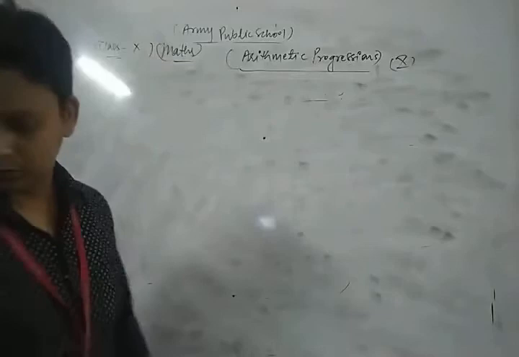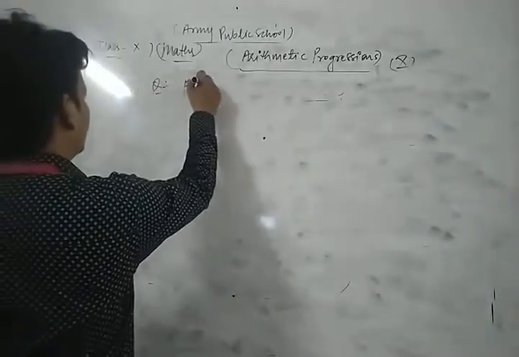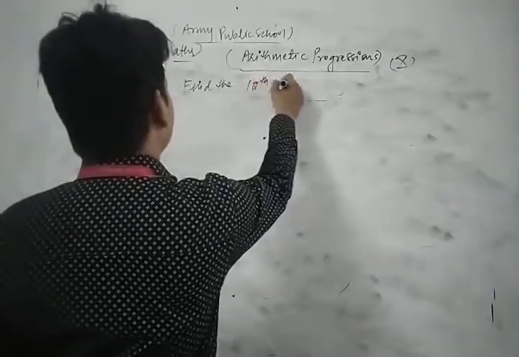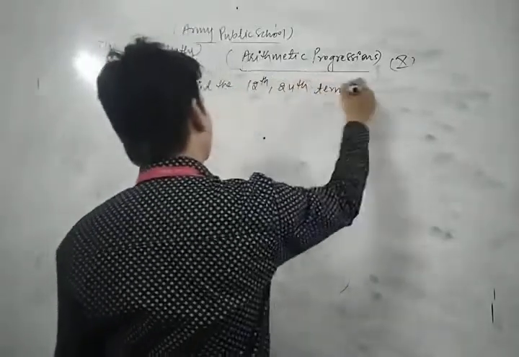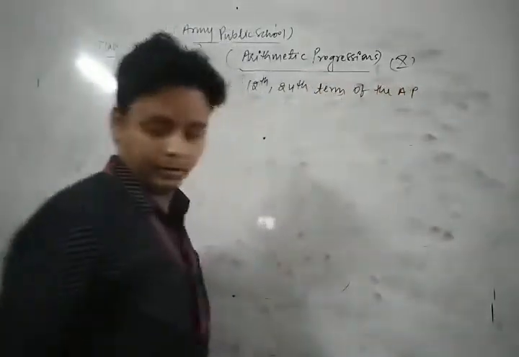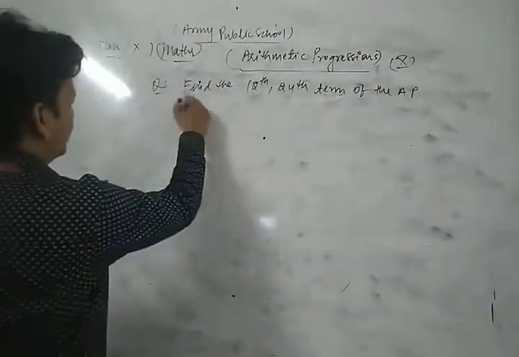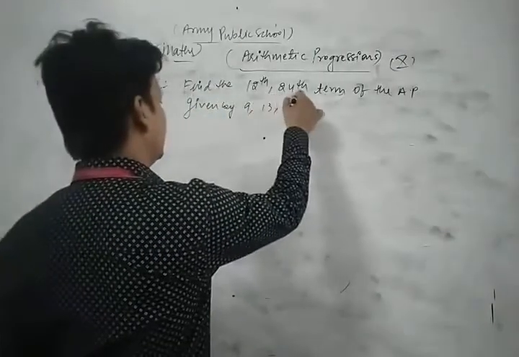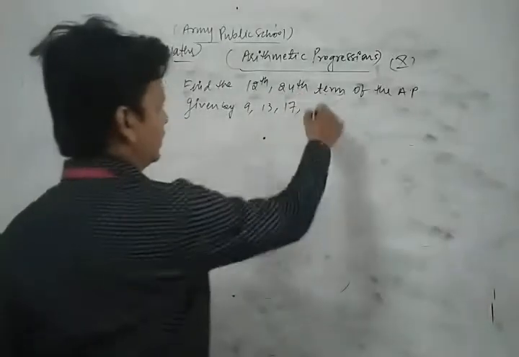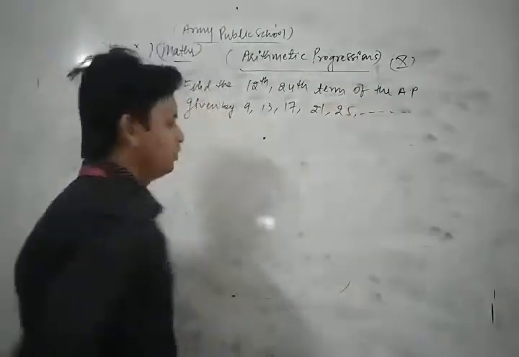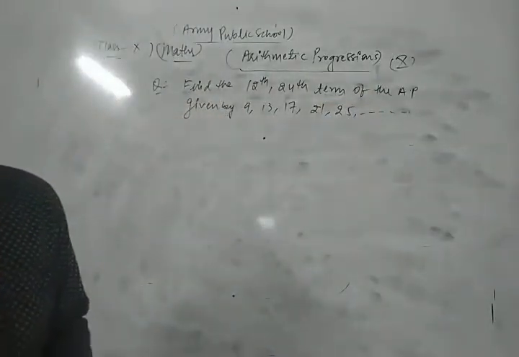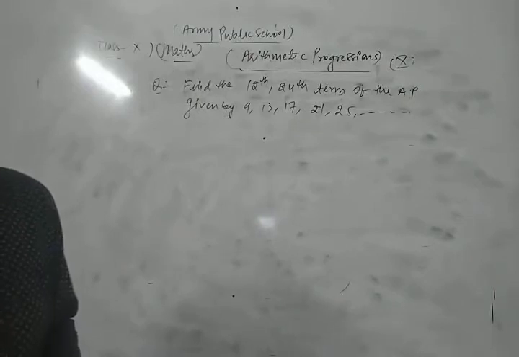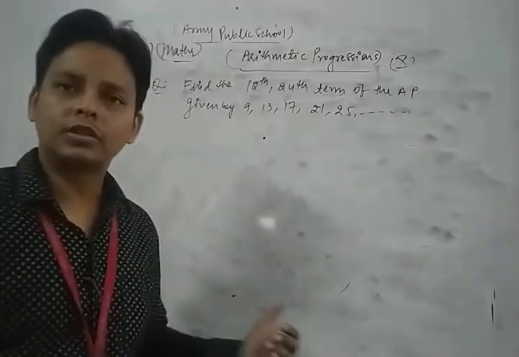Your question is: find the 12th and 24th term of the AP given by 9, 13, 17, 21, 25, and so on. Now what is the process to solve this type of question?